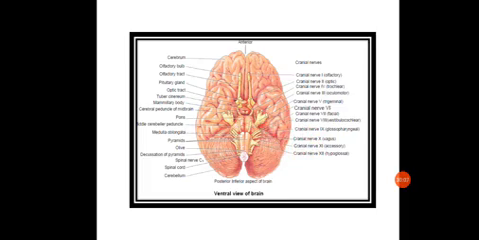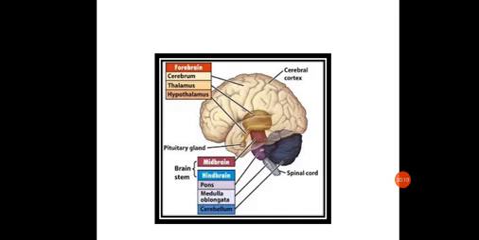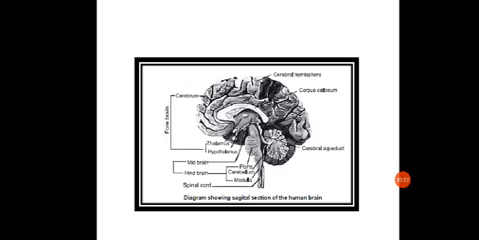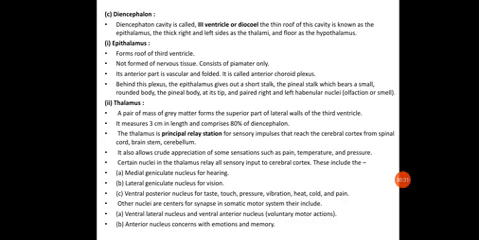So somewhere here the hypothalamus will be. Let us see it here. So here it is, the hypothalamus is present. This is the epithalamus forming a roof, this is the thalamus, which is 80% of the total structure, and this is the hypothalamus. The hypothalamus is visible in the ventral view, and it forms the floor of the diencephalon.